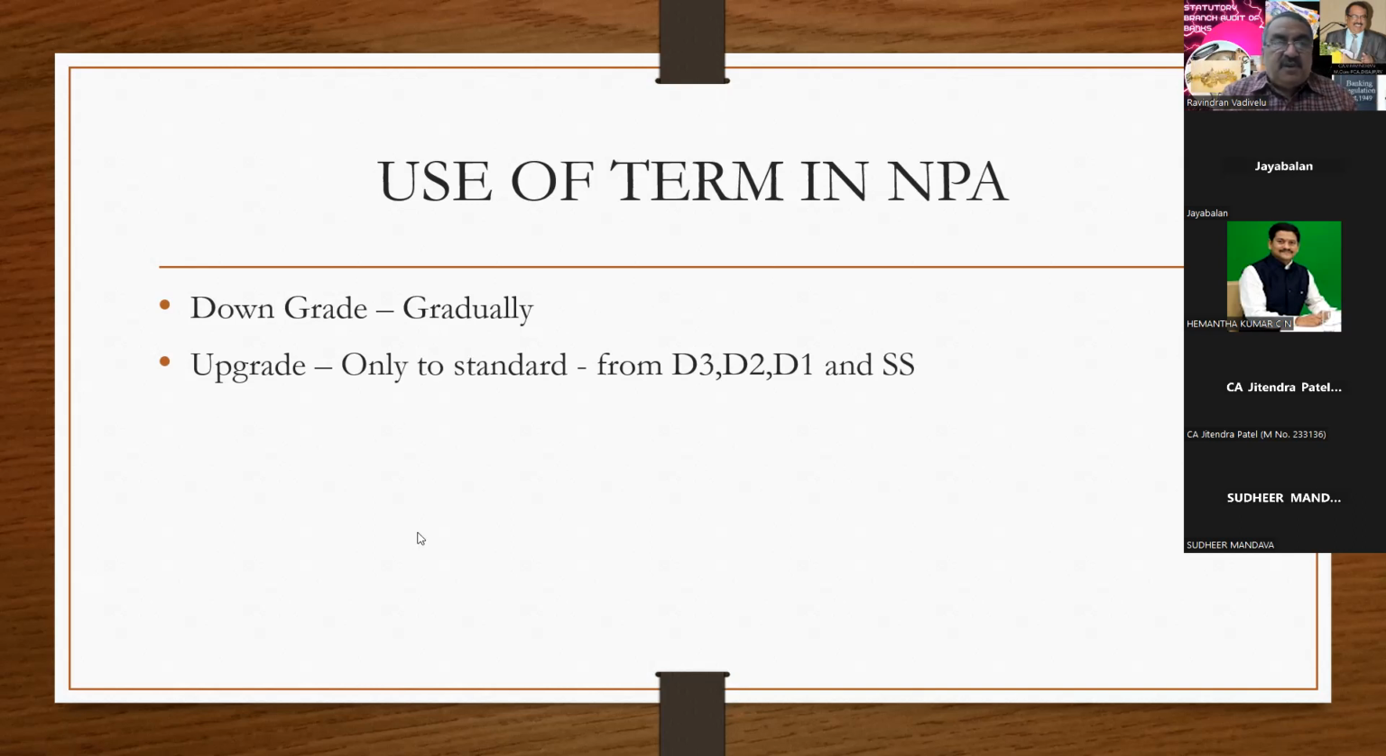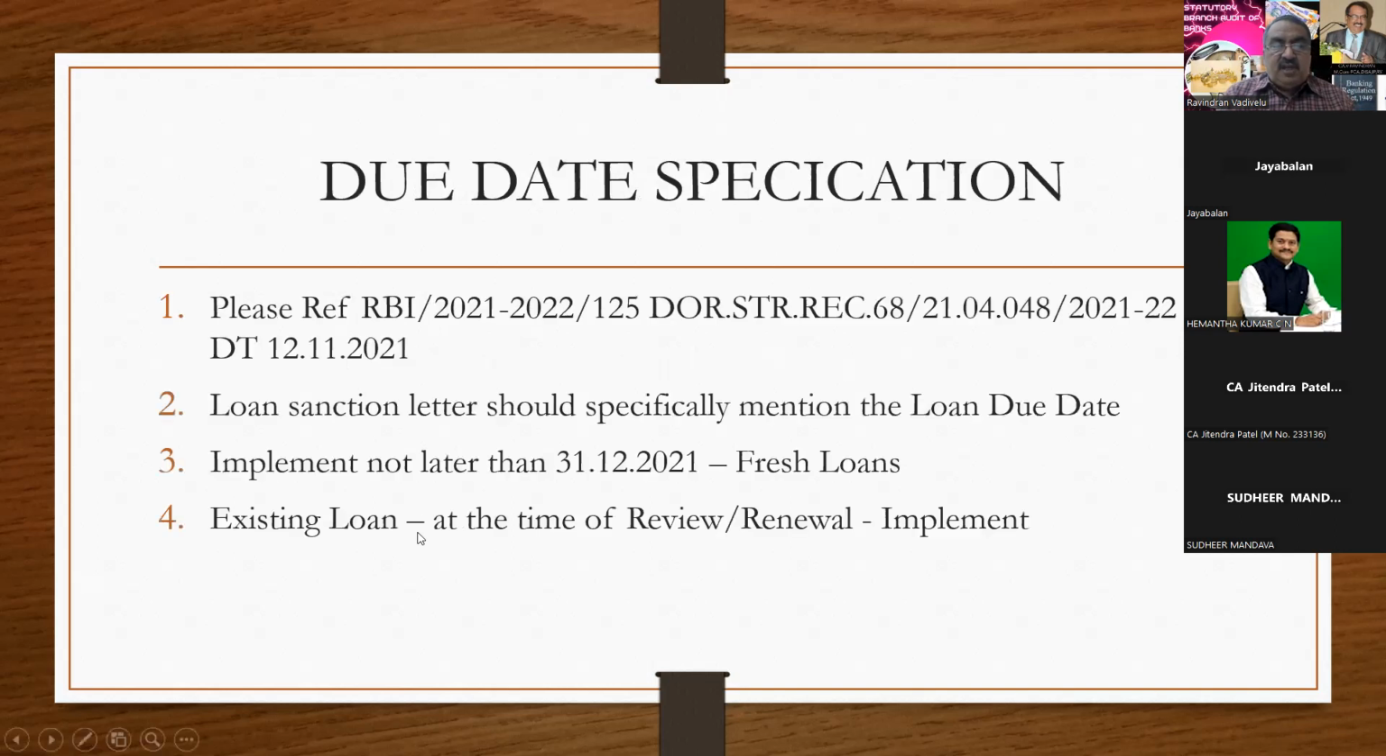So downgrading and upgrading. I'm moving to the next part, which is a very, very important circular. There is one column in the long form audit report that any sanction of the loan must contain the due date of the loan. In that sanction letter, the bank has to mention specifically the due date. This is a circular dated 12/11/21.